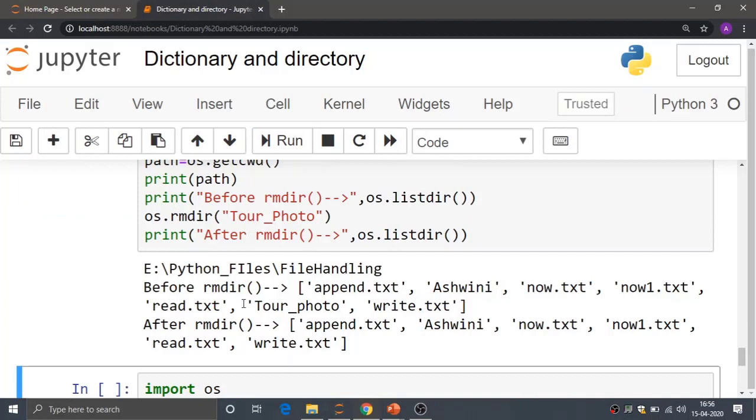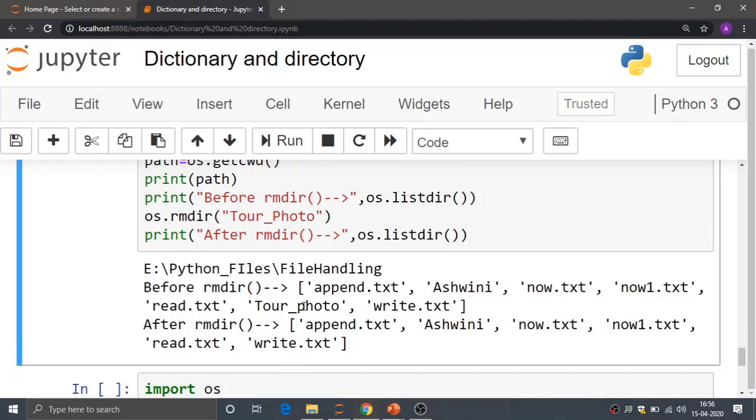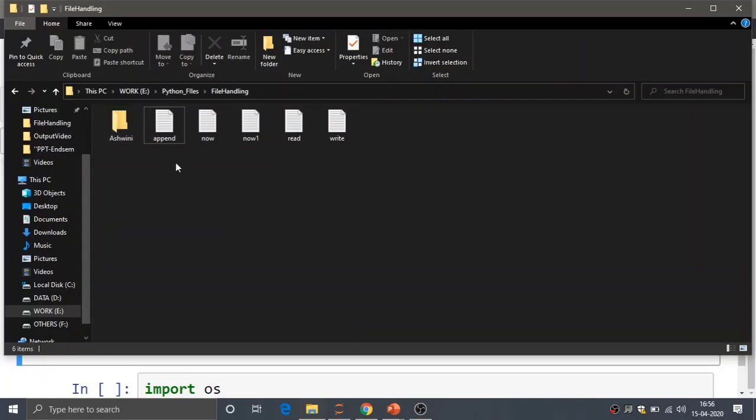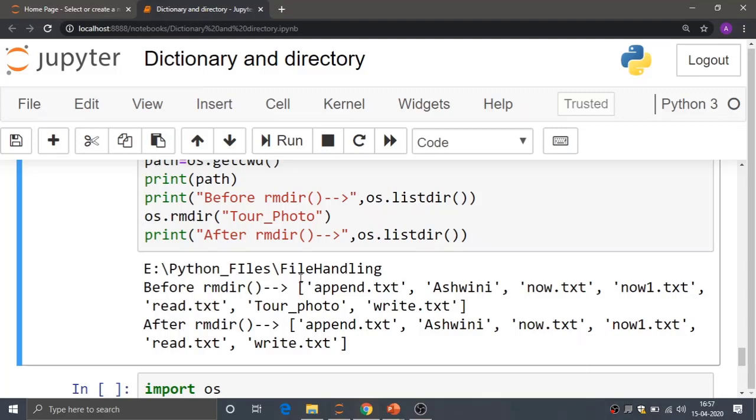Okay, so before rmdir the tour photo folder was present, and after the rmdir the tour photo was not there. So we will check physically again. If you check here on that particular path, Python files and file handling, previously there was the folder called tour photo. Now it was deleted by using the rmdir method.